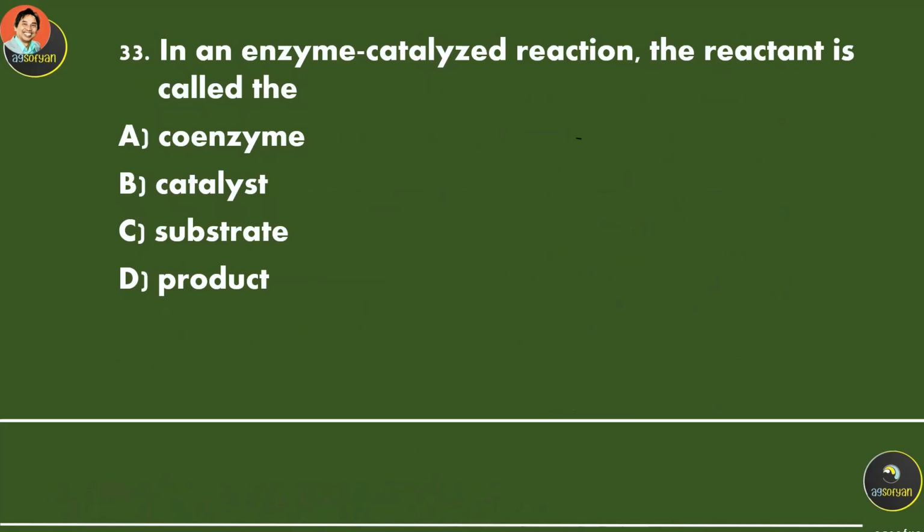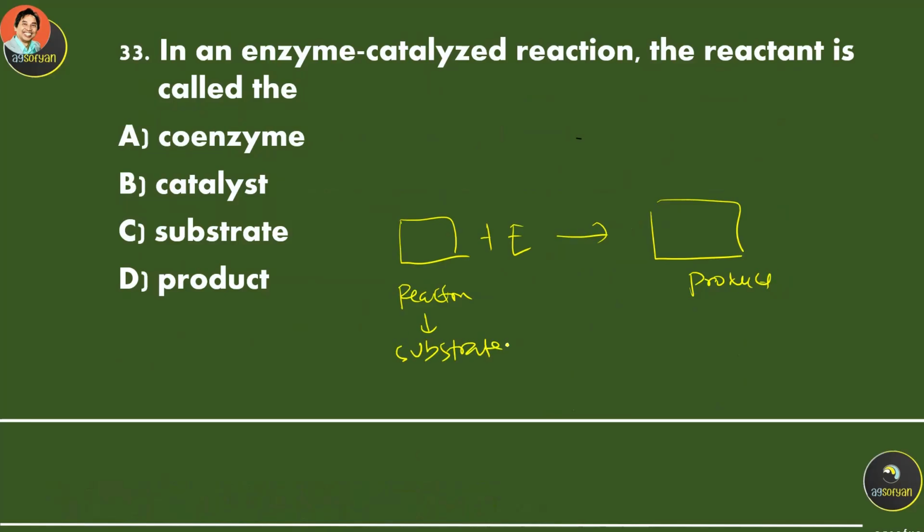In an enzyme catalyzed reaction, the reactant is called the what? Reactant plus enzyme gives product. So this is the reactant, this is the product. The reactant is also known as a substrate. So the answer should be the substrate.